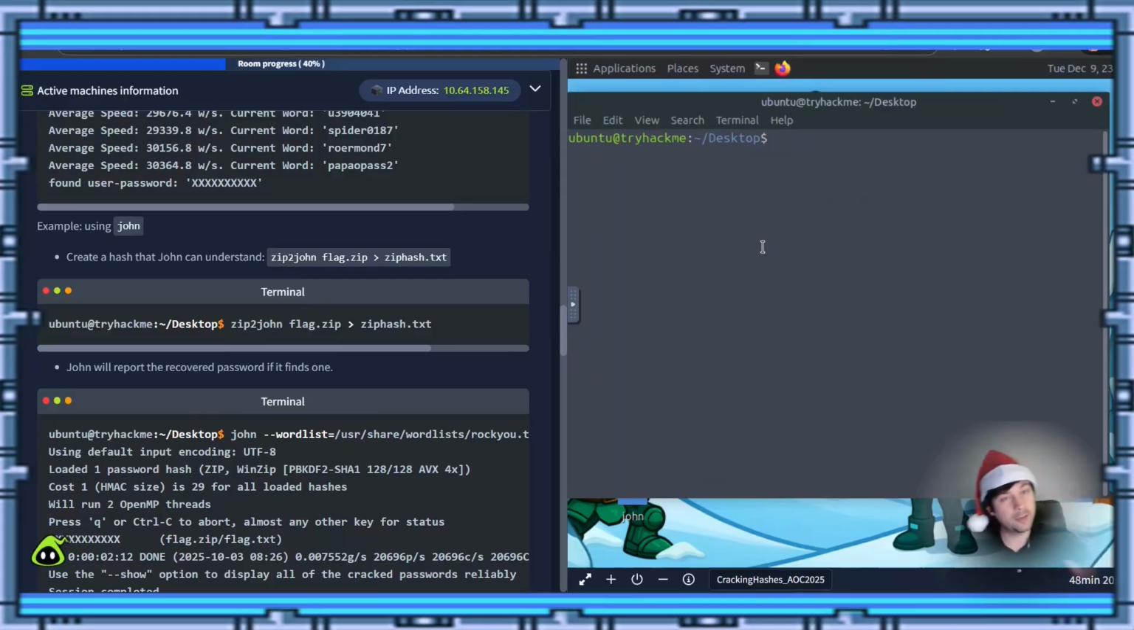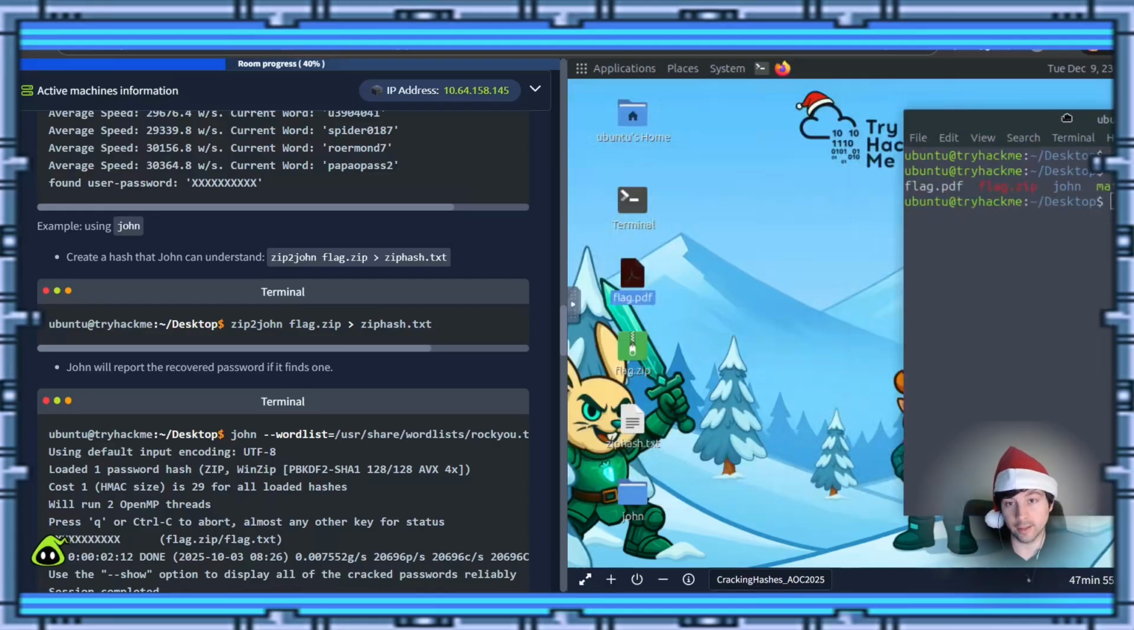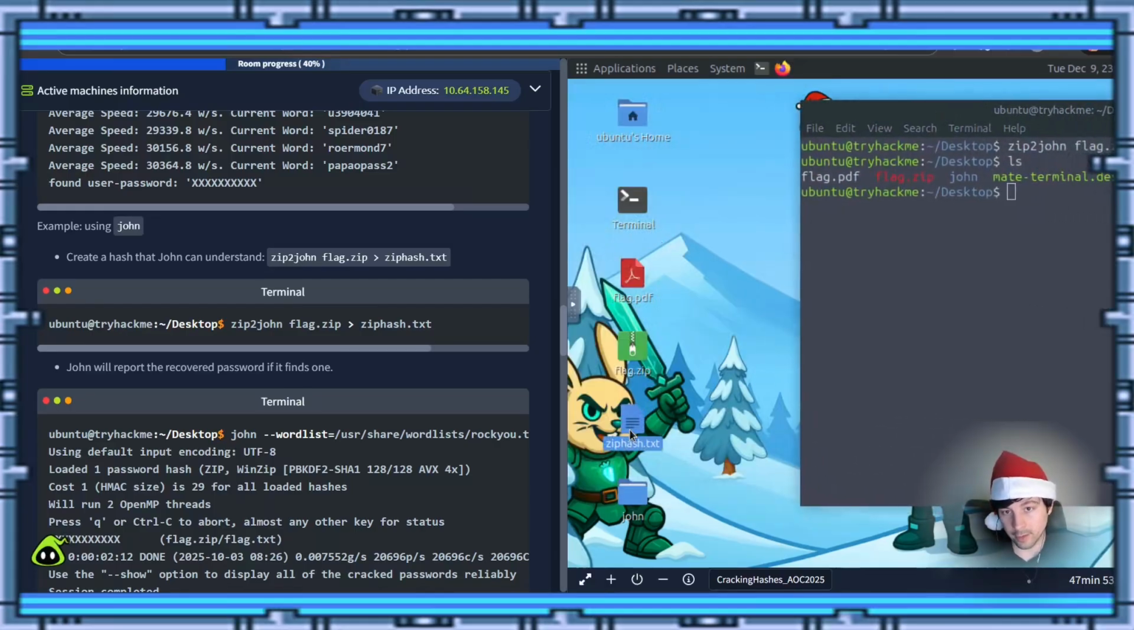However, John can't do it natively just by itself. So what we need to do is run a command called zip2john with the zip file, and then we're going to pipe out pretty much like a hash that John can use to tackle this into something known as zip.hash.txt. If you look with ls, you'll see now that we have a zip.hash.txt there. And if you scroll this side, look, right there it is.